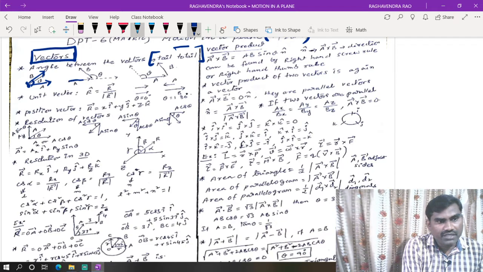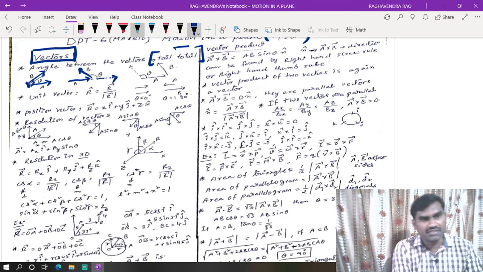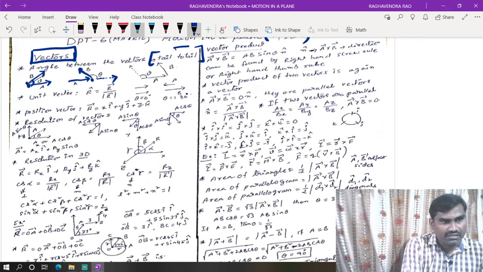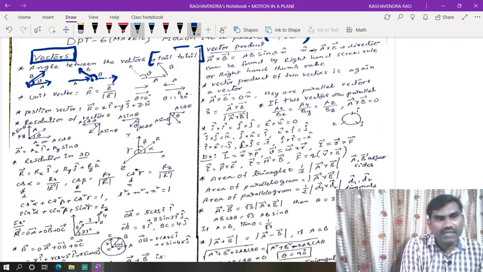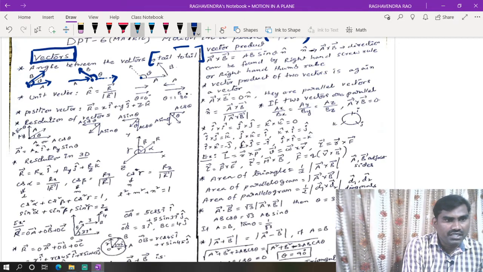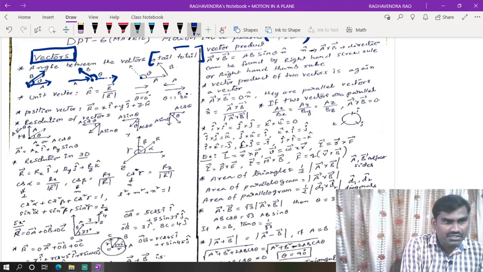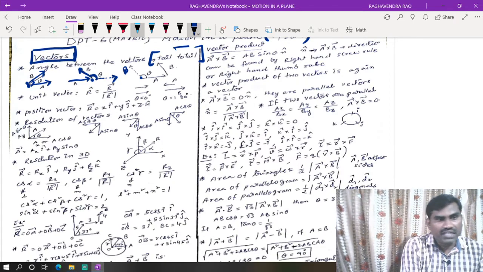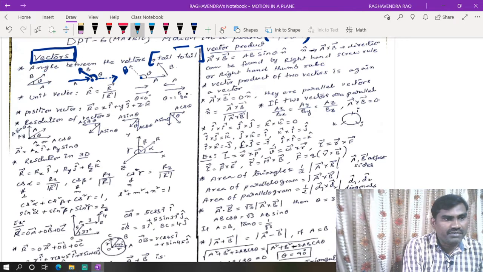Now if the other two vectors look like this, what is the angle between them? For finding the angle we need to extend the vector in this direction. Now this is the tail of vector A, and this is the tail of vector B. The angle between these two will be theta. In the same manner, you may displace this vector from this position to here to attach the tails of both vectors. Then this will become B, and this is the angle between the two vectors. Like this we may calculate the angle between two vectors.